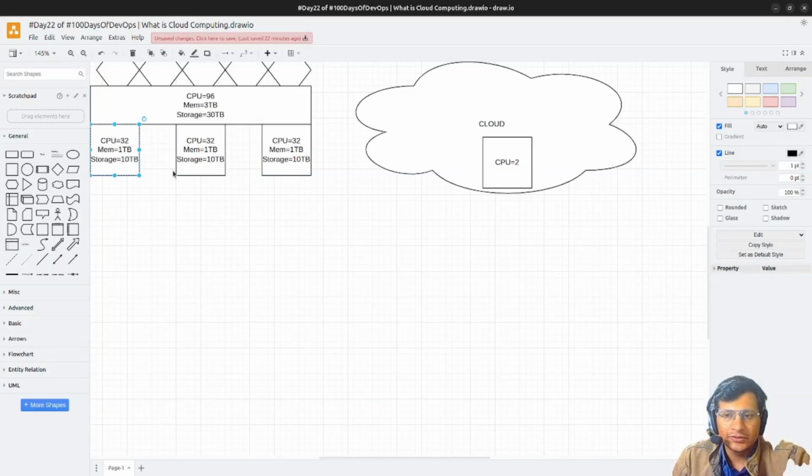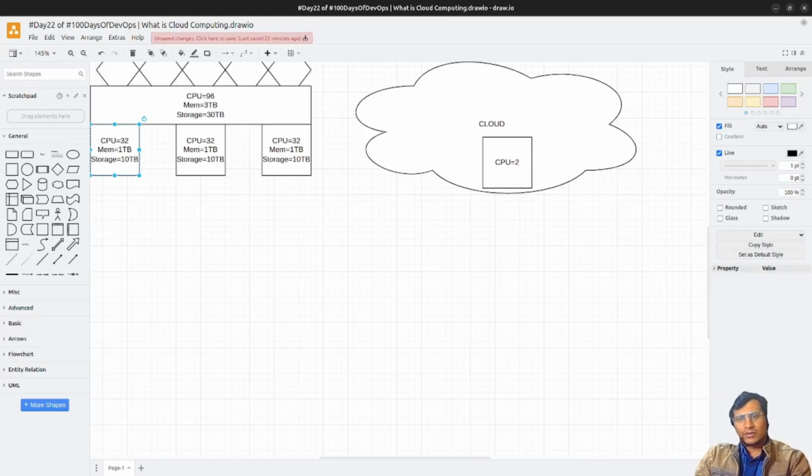So instead of physically owning hardware or data centers, you can access these resources on demand. On demand means as per your requirement, you'll just request your cloud service provider, and it will provide the resources to you. So that is how cloud computing works.